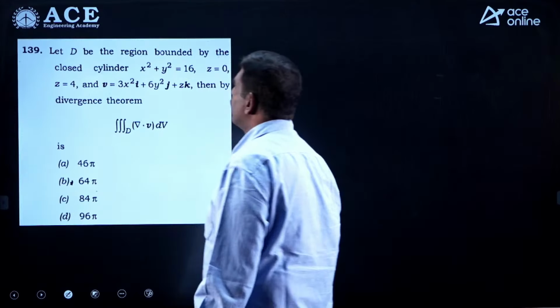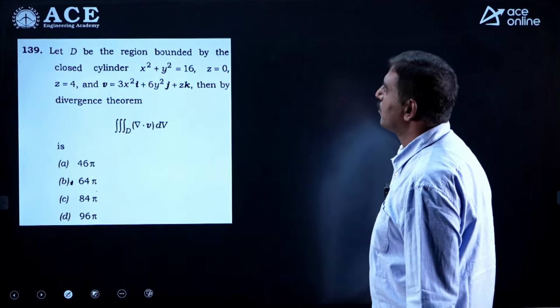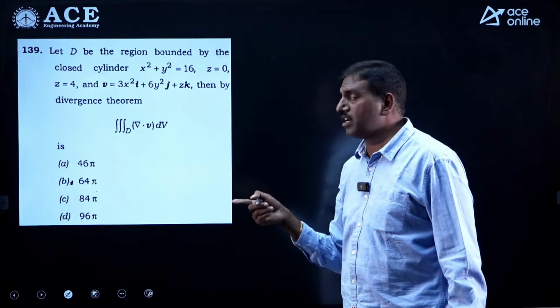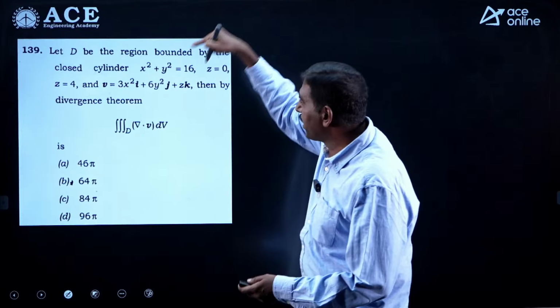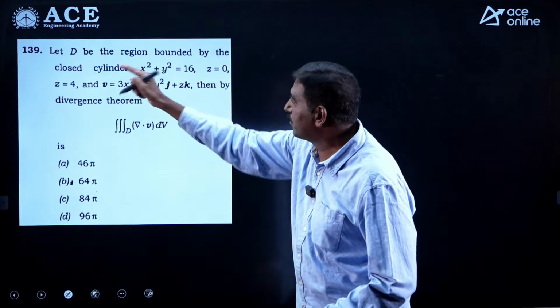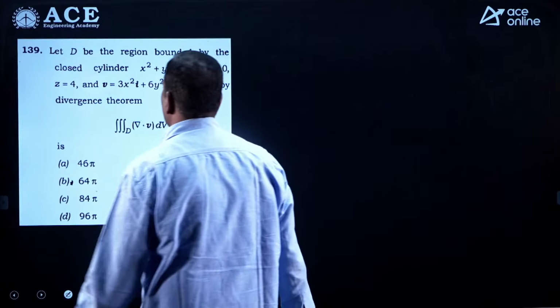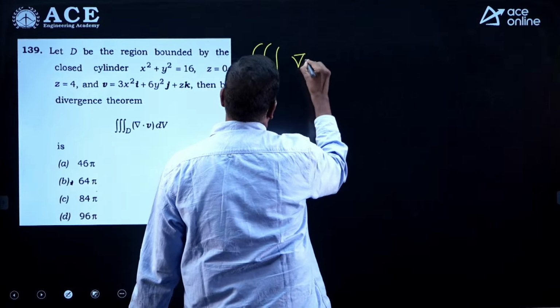Let D be a region bounded by a closed cylinder x square plus y square is equal to 16, z is equal to 0. This means a cylinder with circular cross section, a circle with radius 4, and height z from 0 to 4 units. Now V is given, and by the divergence theorem they ask for the triple integral of del dot V dV.